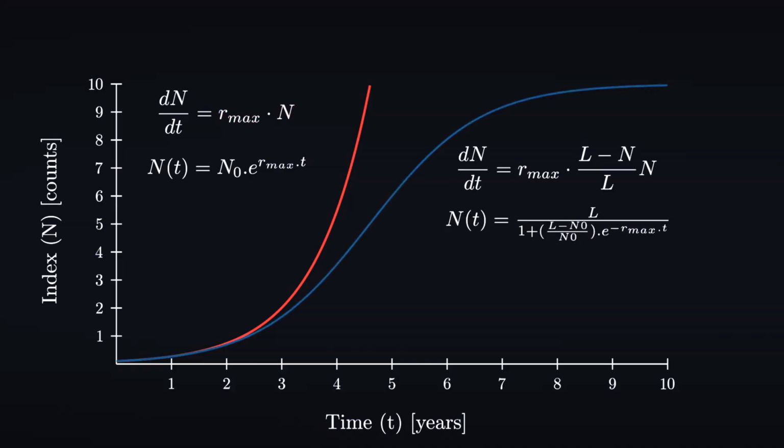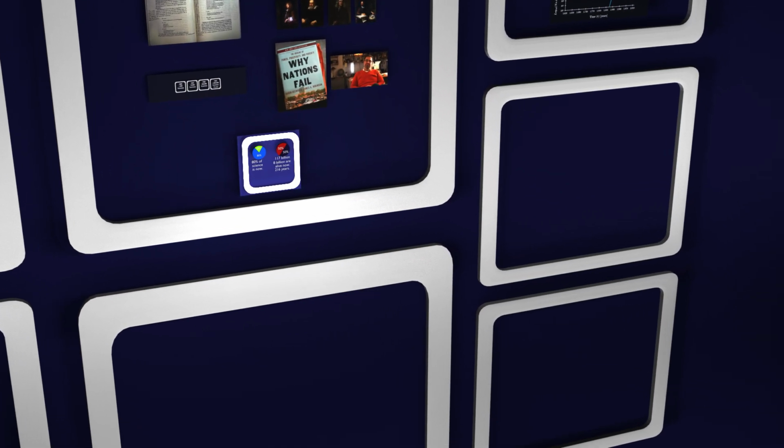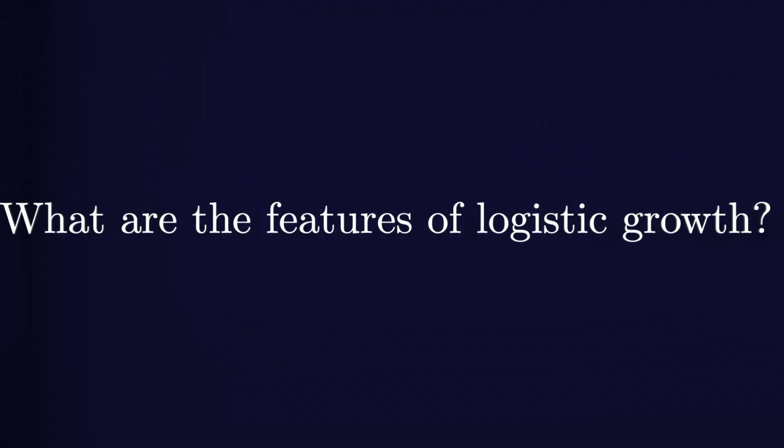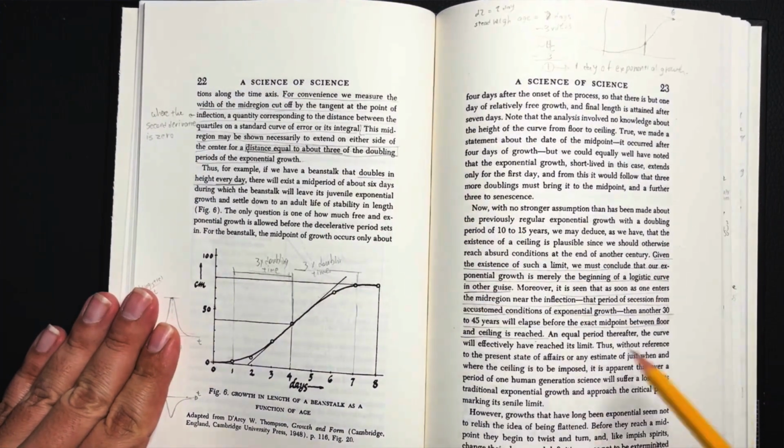In logistic growth, the growth rate is multiplied by the growth limit minus the population, divided by the growth limit. Initially, the effective growth rate is almost maximum. But as n approaches L, the growth rate drops linearly to 0. So science started with exponential growth as part of a logistic growth, and it will reach a limit. Now, what are the features of logistic growth? Let's look at the beanstalk growth.